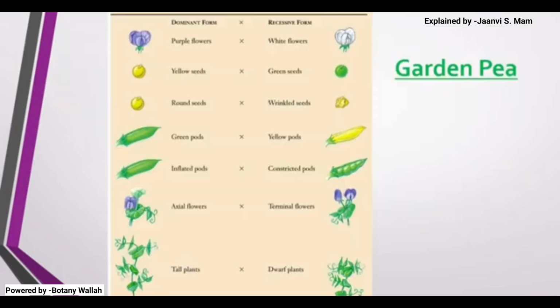Now you can see that here are the contrasting characters, the dominant form and the recessive form. I had taught what is dominant and what is recessive. Dominant is something which can be expressed even when there is the presence of some other allele.